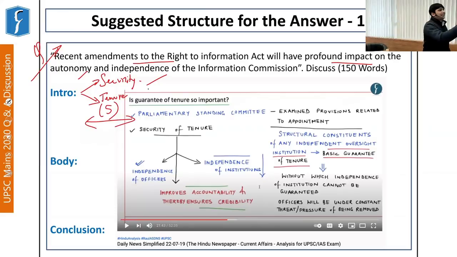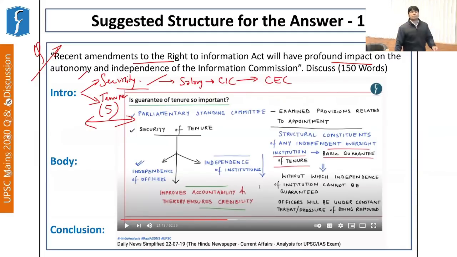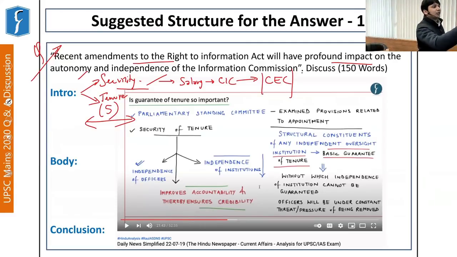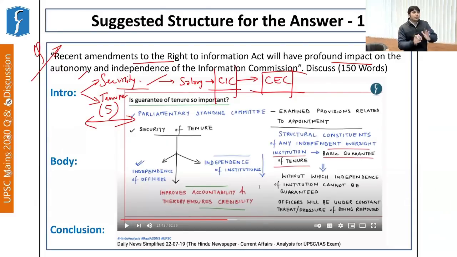Further, the salary of the CIC or Chief Information Commissioner was equivalent to that of the Chief Election Commissioner. But this aspect was also removed because the government said that the provision of the CEC has been provided in the Constitution, but the aspect of the CIC has not been provided in the Constitution. So it's wrong to equate CIC with CEC. This was the argument provided by the central government.